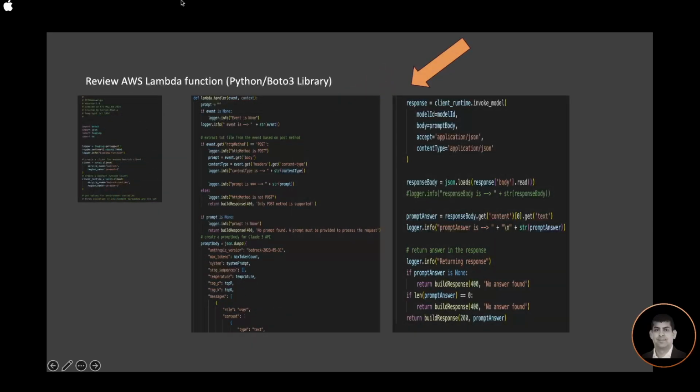Let's look at our Lambda function. Very straightforward code. I'm extracting the values from the environment variables. I have the standard try catch blocks. I'm checking if I'm getting the prompt via a POST method. If it's not a POST method, then I will return the appropriate message. I'm going to check for the prompt value, and if I do have a prompt, I'm building a prompt body and then passing it to Bedrock runtime. Once I have the response, I'm returning that response to the consumer.